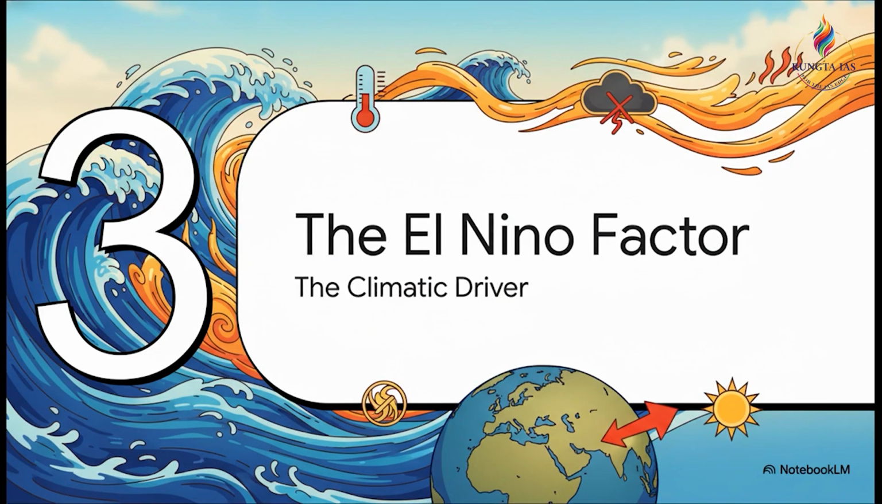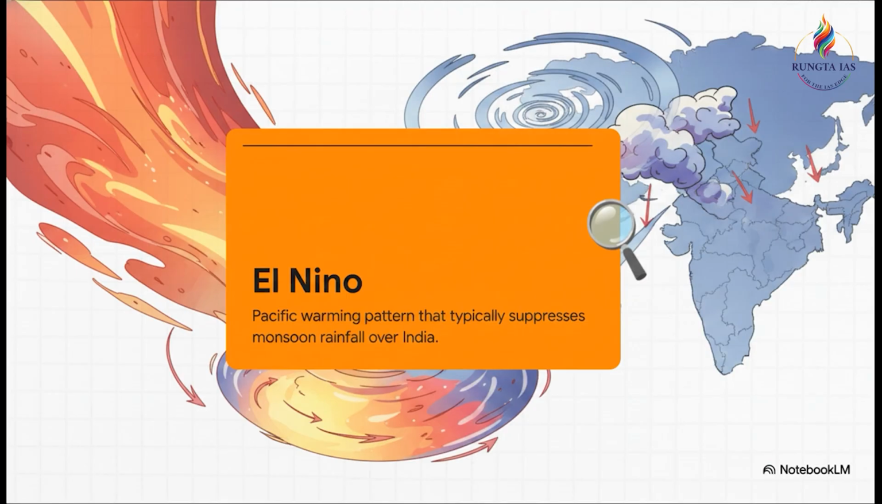That brings us to Section 3, the El Niño factor. Let's understand this major climatic driver. So, what is El Niño? Simply put, it's a Pacific warming pattern that typically suppresses monsoon rainfall over India. But the really crucial point here is the cause and effect chain. As the equatorial Pacific rapidly transitioned into El Niño conditions in mid-May, the entire atmospheric circulation pattern shifted. This warming alters pressure gradients, which in turn weakens the monsoon winds heading towards the Indian subcontinent. Ultimately, that suppresses our rainfall and extends this dry, scorching pre-monsoon heat.